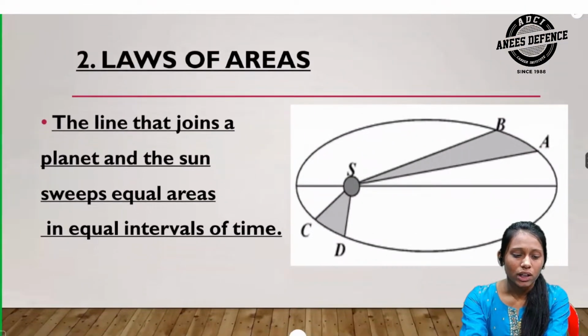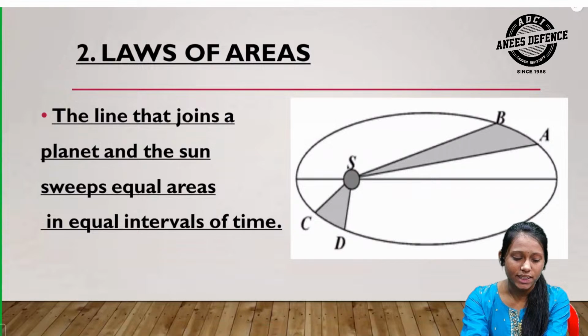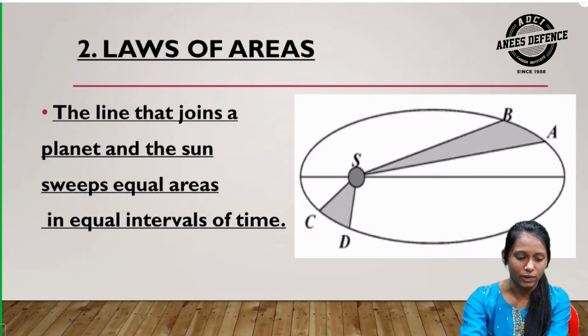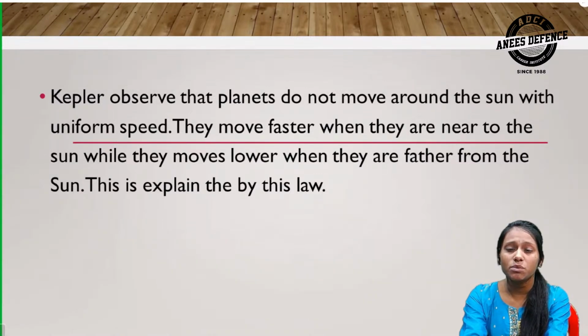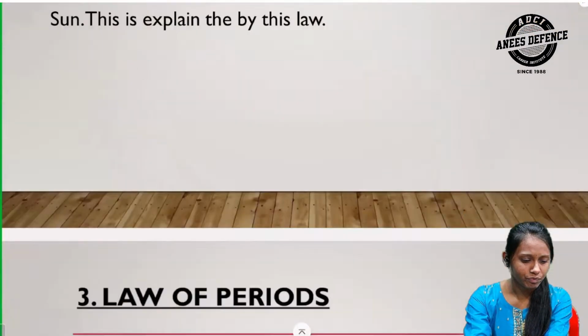Kepler's second law, the law of areas. This law states that the line that joins a planet and the sun sweeps equal areas in equal intervals of time. Kepler observed that planets do not move around the sun with uniform speed. They move faster when they are near the sun, while they move slower when they are farther from the sun. This is explained by this law.